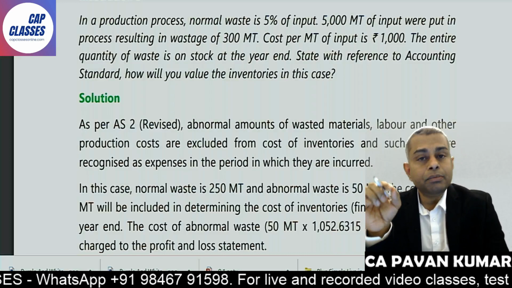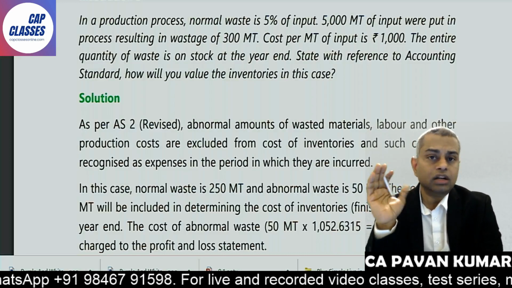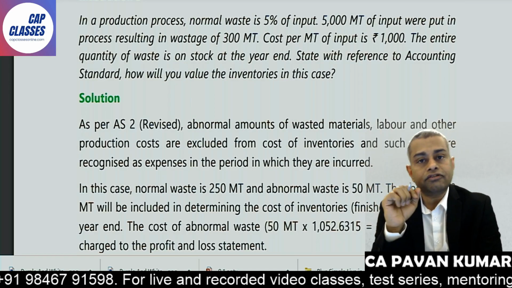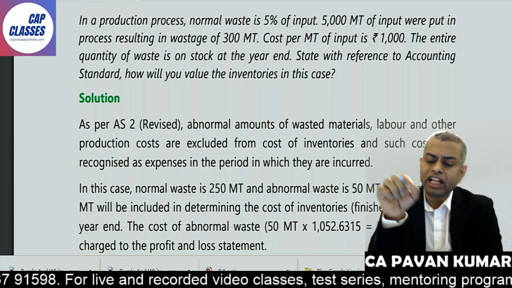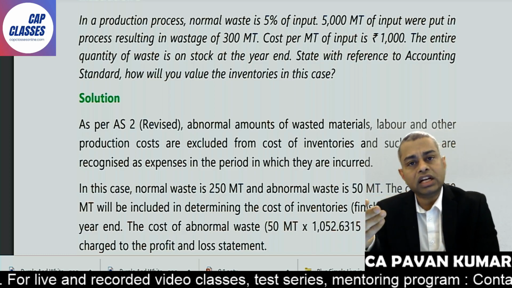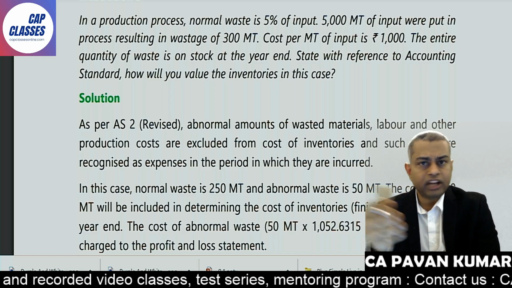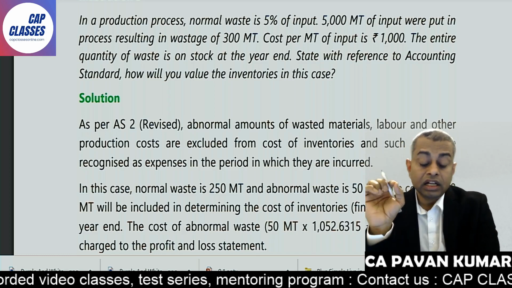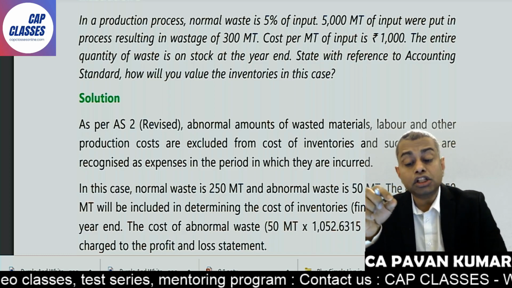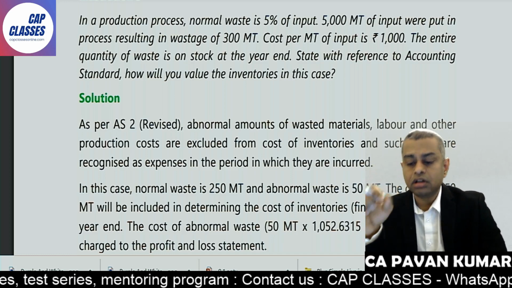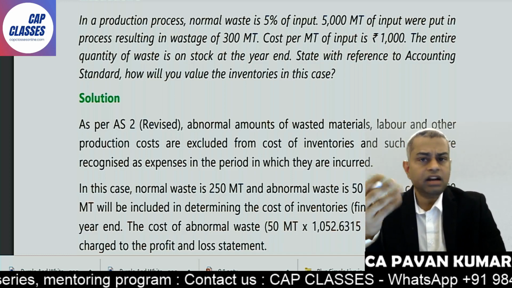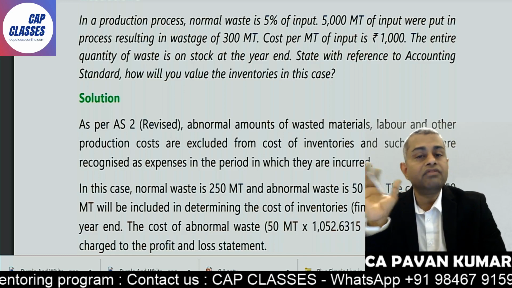Cost per metric ton of input is 1000. So what is the total purchase cost of that 5000 metric tons? Simple, 5000 tons into rate 1000. Can I say total 50 lakhs? 5000 into 1000, total 50 lakhs. The entire quantity of waste is on stock at the year end. Very good. State with reference to accounting standard AS2, how will you value the inventory in this case?